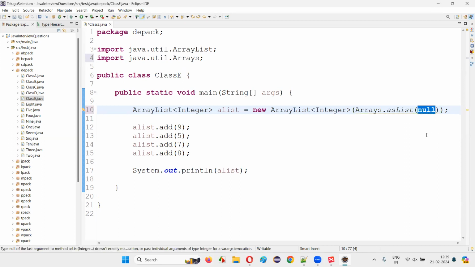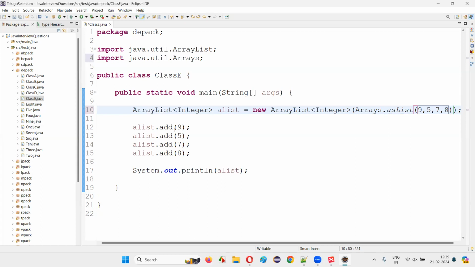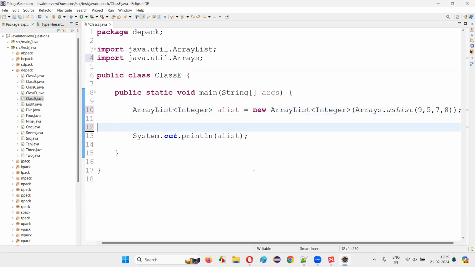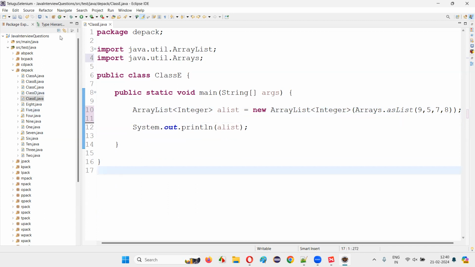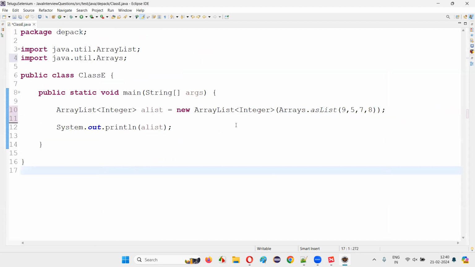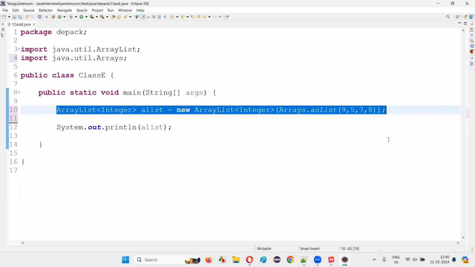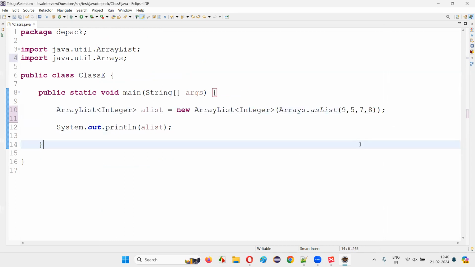In this asList, you pass all the values that you want: 9, 5, 7, 8, all these 4 elements. And this is not required anymore. That's it, guys. This is a shortcut representation of initializing the ArrayList with multiple elements: 9, 5, 7, 8.